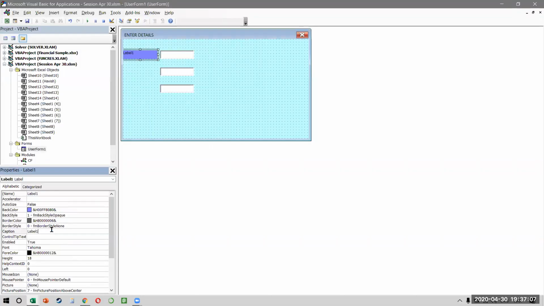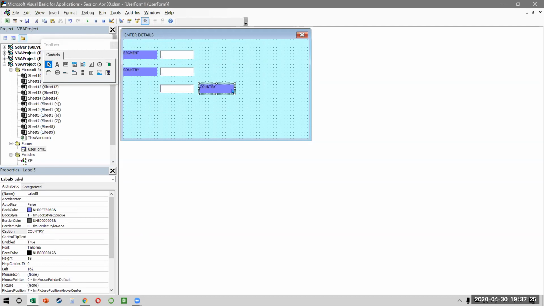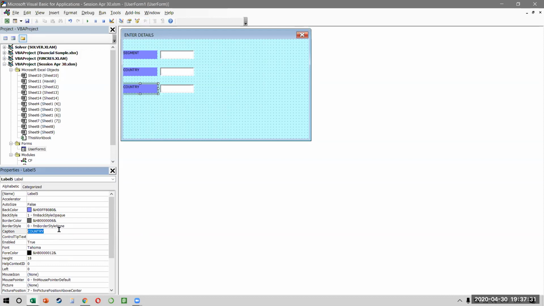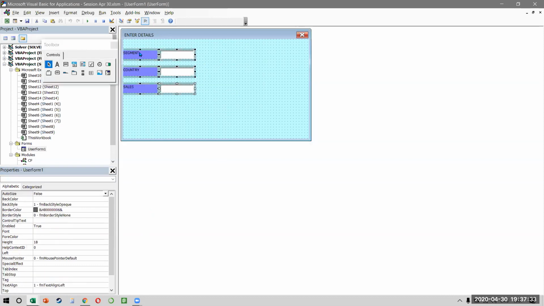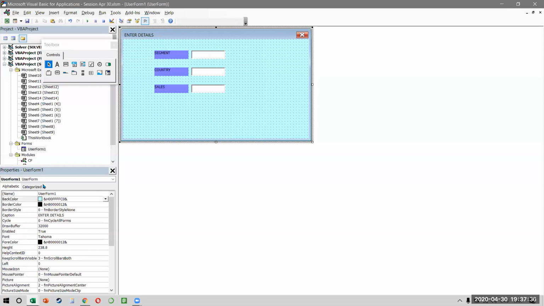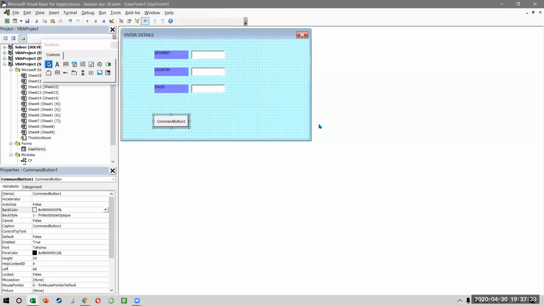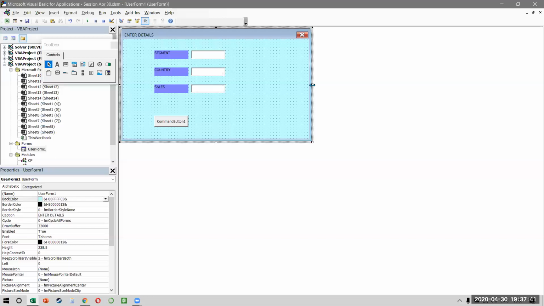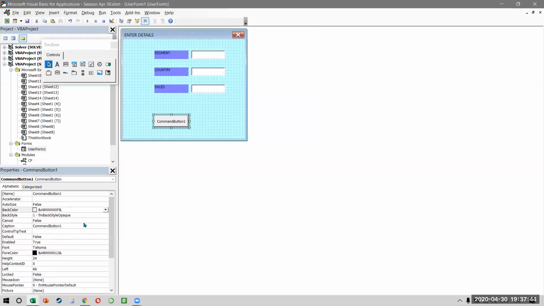So we say segment, and then copy paste. This is country. And we have the sales amount. Okay. And I'm just going to move all of these a little to the center. And then we need a command button. So I can drag a command button on this, reduce the size. Excellent. So our form is there. We can call this submit.